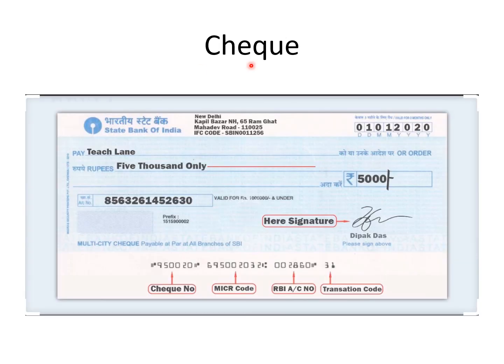Now let's see the check and its terminology. Here, this is the check of State Bank of India. Here the address is given and the IFSC code of the bank is given. Here the date is to be filled. Here payee is given, right?